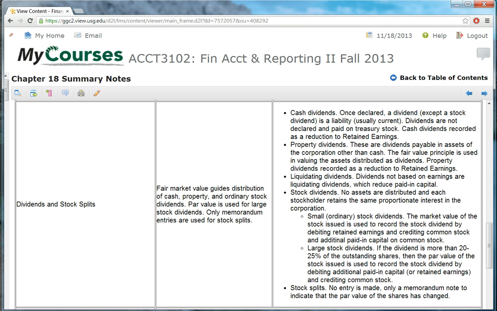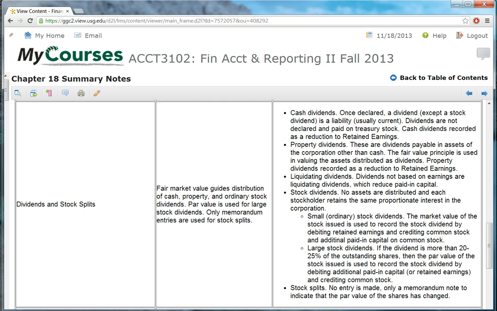There's no real hard cutoff under FASB rules, but in general we think of 20 to 25% or more as a large stock dividend. What happens here is the par value of the stock issued is used to record the stock dividend, by debiting additional paid-in capital or retained earnings and crediting the common stock account.